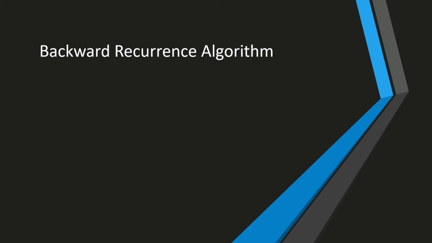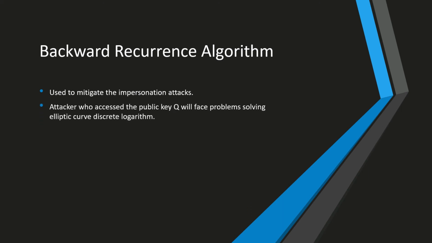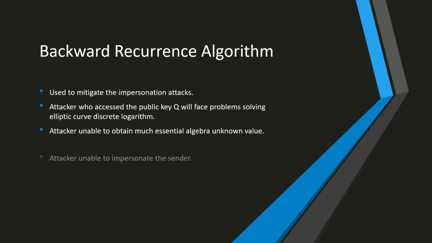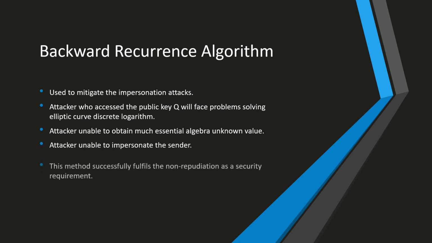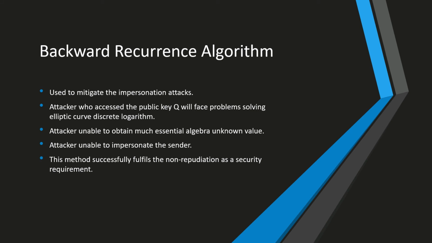Then the third question, in order to counter two security threats and achieve both security requirements in question 1, the extensive analysis is carried out using mathematical notations to achieve the security requirements of non-repudiation and availability, which correspond to the security threats of impersonation and denial of service attack respectively. Backward recurrence algorithm is used in mitigating the impersonation attacks. An attacker who accesses the public key queue will face problems solving the elliptic curve discrete logarithm, as the attacker won't be able to obtain much essential algebra unknown value and is unable to impersonate the sender. This method successfully fulfills non-repudiation as a security requirement.